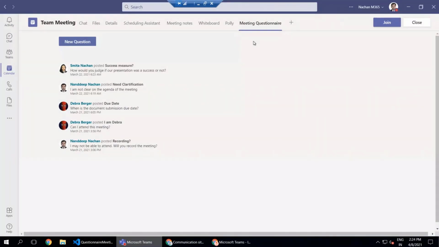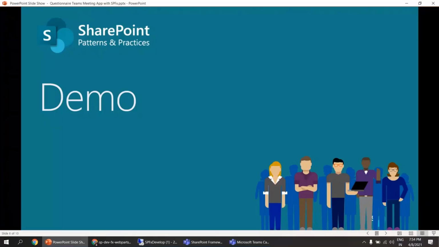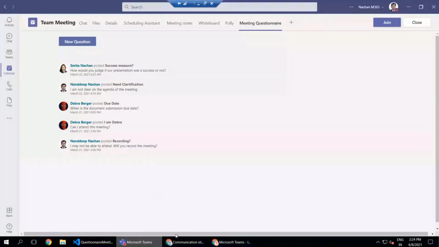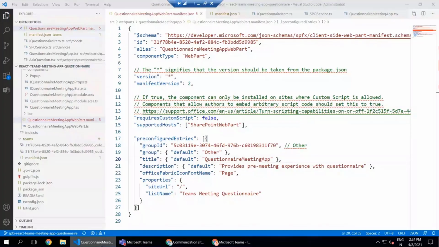Quickly, the code walkthrough for this one. This particular code is available in the PnP Git repository. For this meeting app to work, we just have one background SharePoint list called Teams meeting questionnaire. This list can be created at any place in your SharePoint. I just created it at the root level of my SharePoint site, but you can create it at any site, whichever you want.